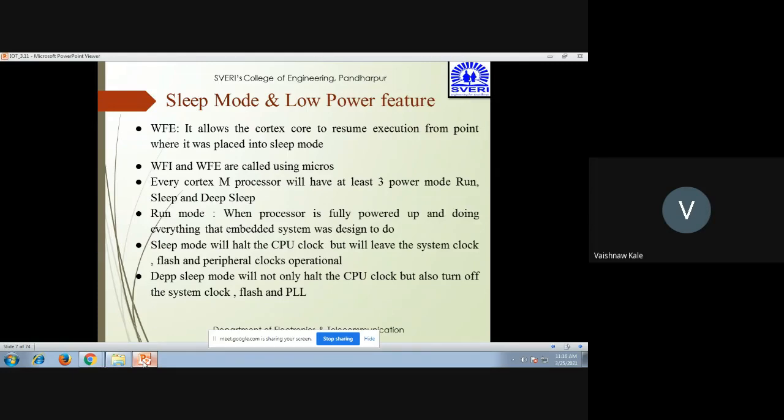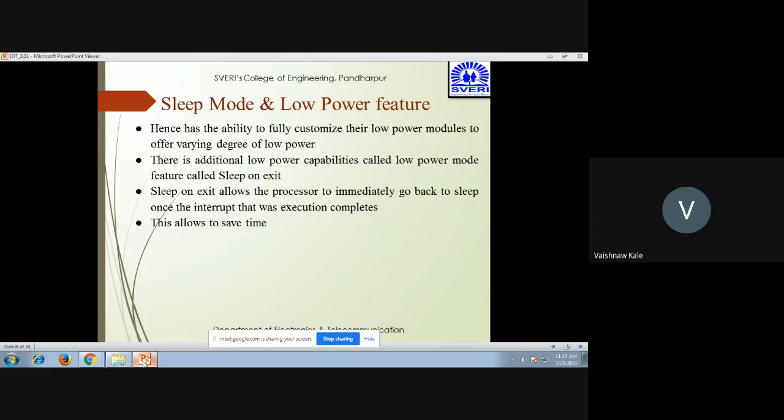Every Cortex M processor will have at least 3 power modes: run, sleep, and deep sleep. Run means the processor is fully powered and doing everything the embedded system was designed to do. Sleep mode will halt the CPU clock but leave the system clock, flash and peripheral clocks operational. In deep sleep mode, it will not only halt the CPU clock, but will also turn off the system clock, flash and PLL. Hence, there is the ability to fully customize the low power modes to offer varying degrees of low power.